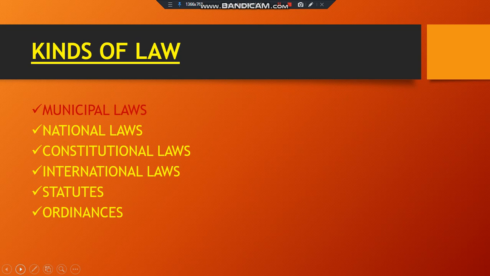National laws. National laws are applicable to all the citizens within the state. These laws apply to all the citizens or associations within the boundaries of the nation and help in the working of the national life. These laws are not applicable beyond the boundaries of the state. For example, traffic laws within India.